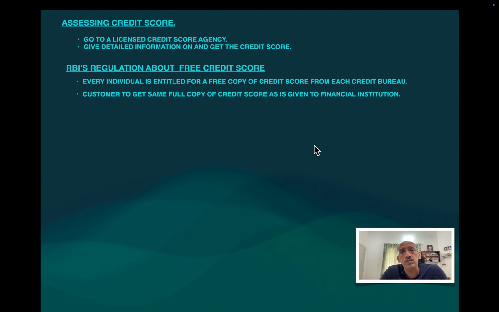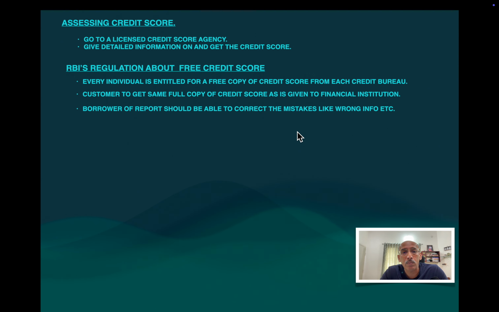And also, if there is any discrepancy in the details mentioned, that is, the number of loans which you have taken, the EMI which you have paid, you should be able to raise a query against that CIBIL agency or any credit rating agency, and the credit rating agency should correct it also. So these are all mandated in the Credit Information Act, by the Reserve Bank of India.